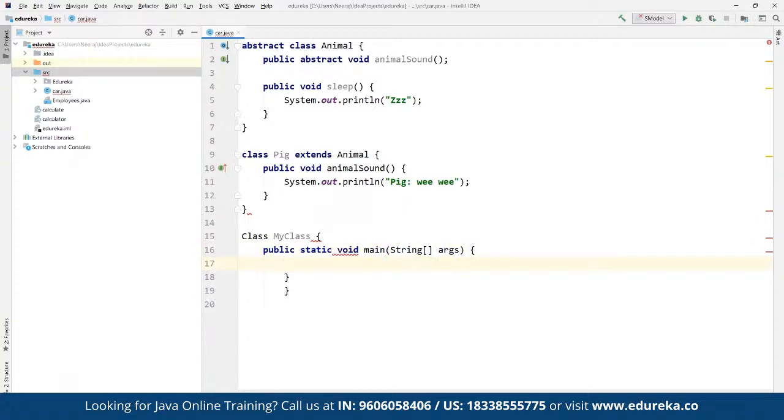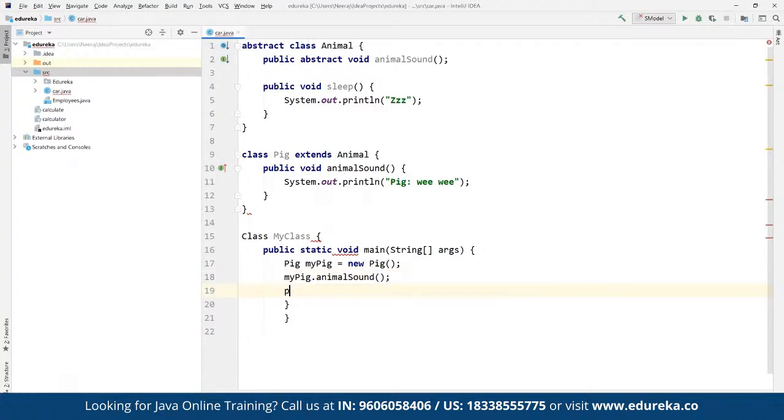Now, suppose we are going to create a pig, and we call it myPig. Here we can define a new Pig object by using new and then the Pig constructor that we are going to create. So what we have done is define a new Pig object. Once we define the Pig object, we can use myPig, and here we can call the animal sound that we have defined.